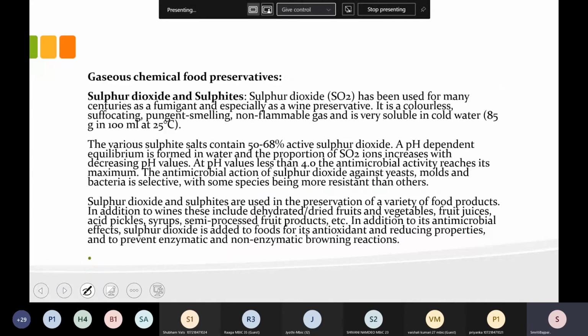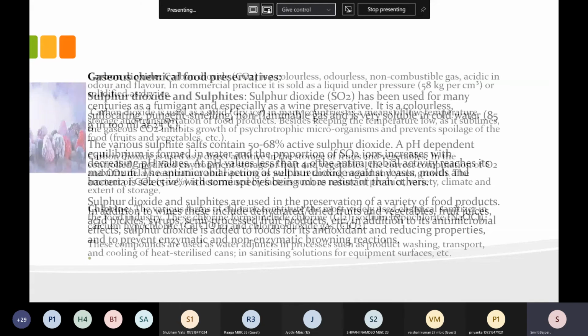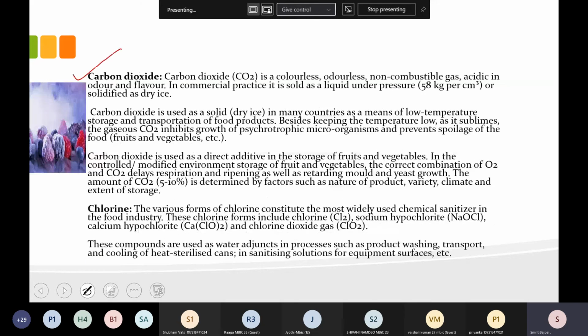So after this, okay. Apart from those food preservatives, there are some preservatives in the gaseous form also, like sulfur dioxide, sulfides, and these are also used as a preservative. Then carbon dioxide. You all must have heard the name of dry ice. So in this, foods, here you can see, this is also used for food preservation, like these fruits and so many things can get preserved with this carbon dioxide.